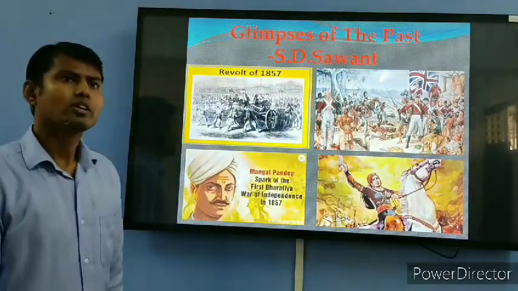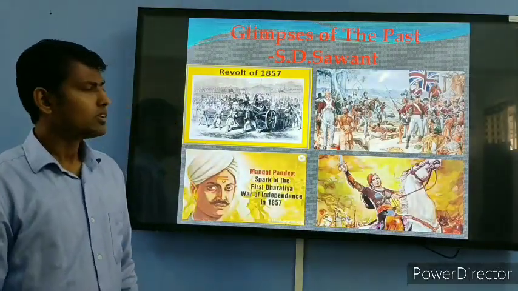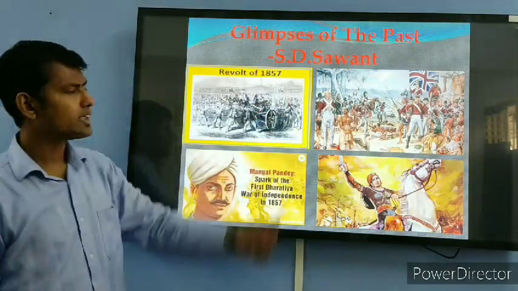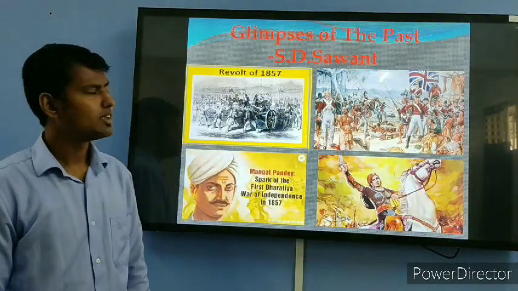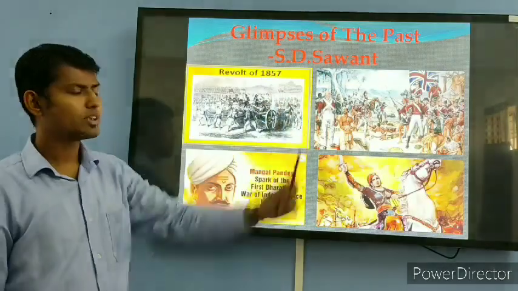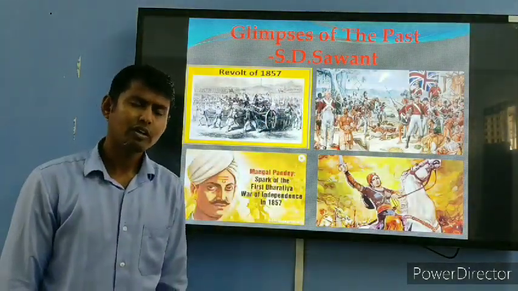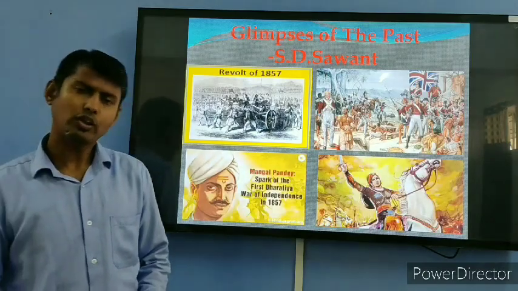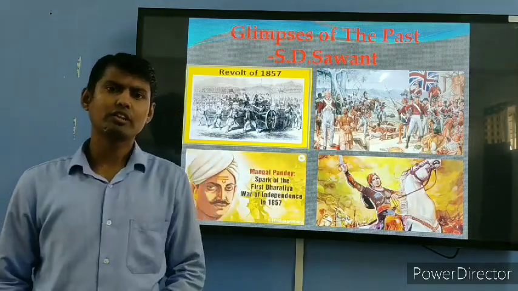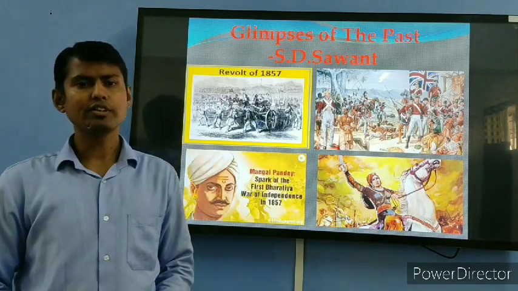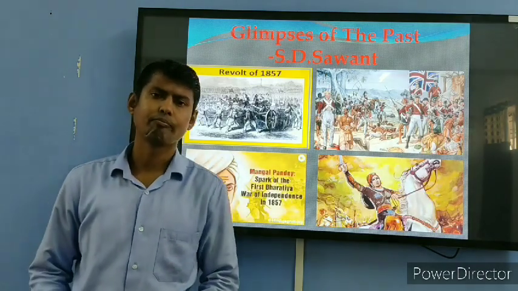Hello everyone. So today we are going to learn the chapter. The name of the chapter is Glimpses of the Past. Glimpses means view of the past. Written by S.D. Sawant. So students, as we all know, we got our independence on 15th of August 1947.